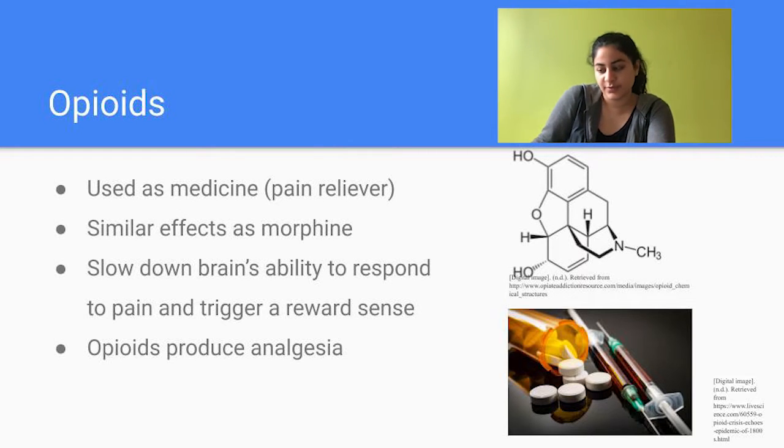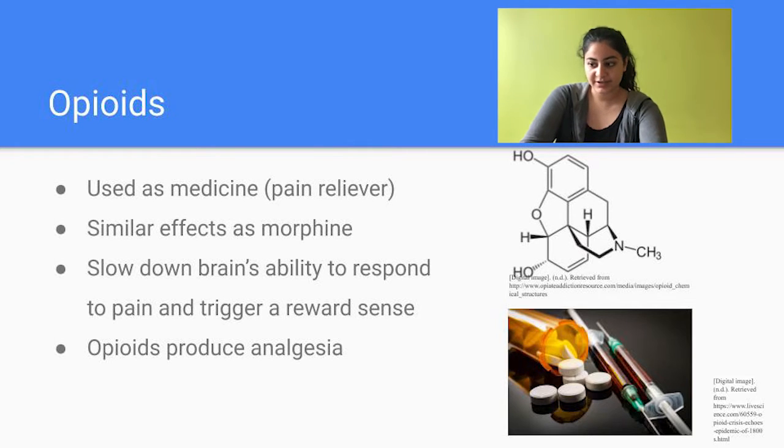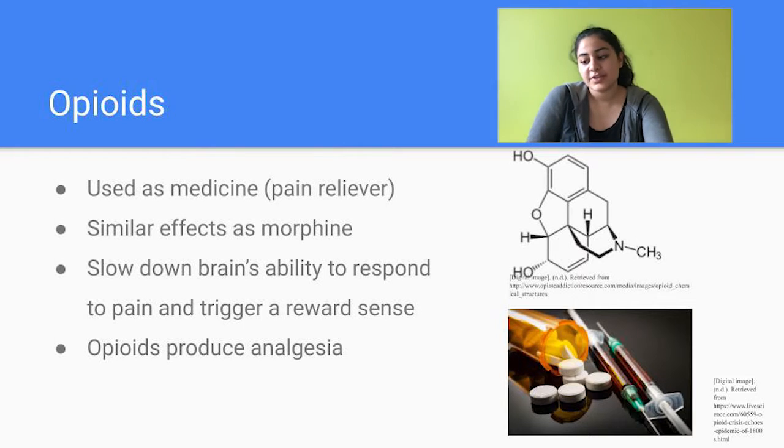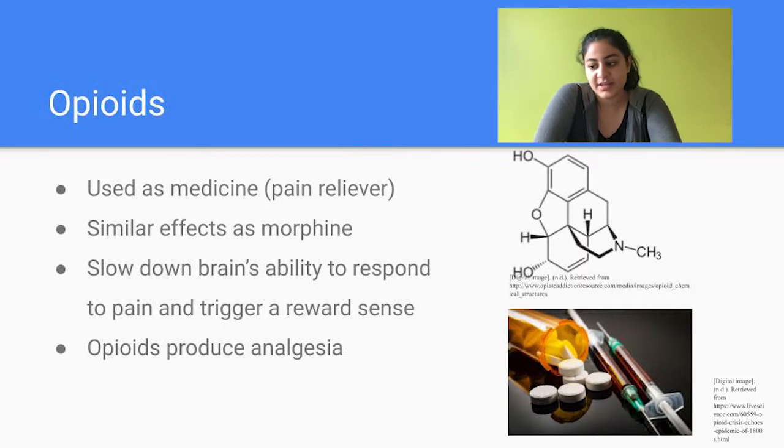To understand how opioids work you have to understand how they affect your body. For example, when one is entering the bath, if the water is too hot, the body's first reaction would be to pull away from the water. The receptors in your body send signals to your brain indicating that there is something wrong, which is why your body jerks away from the hot water. When opioids are consumed, they slow down the brain's ability to respond to pain and trigger a reward sense. This is how the opioids work in your body. Opioids produce analgesia along with other potentially unwanted effects such as sedation, dependence, and apnea by activating a mu-opioid receptor.